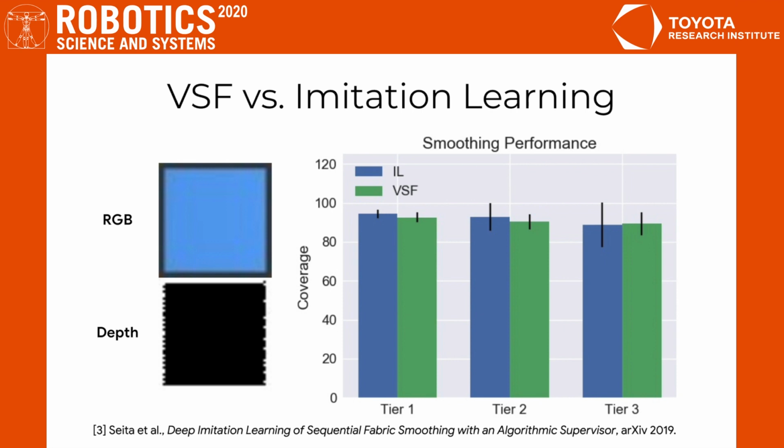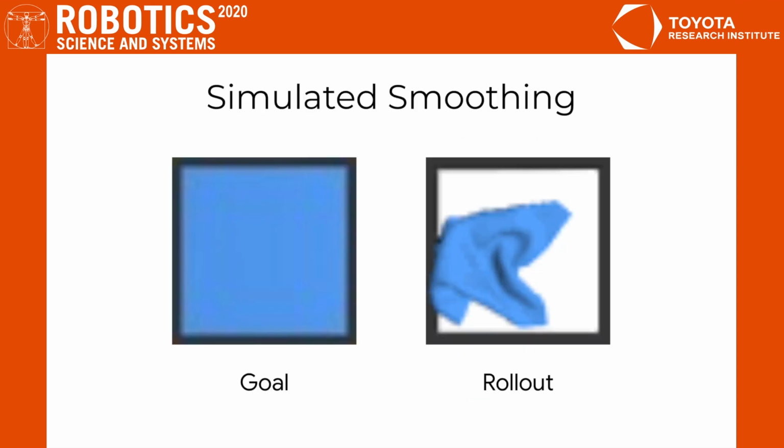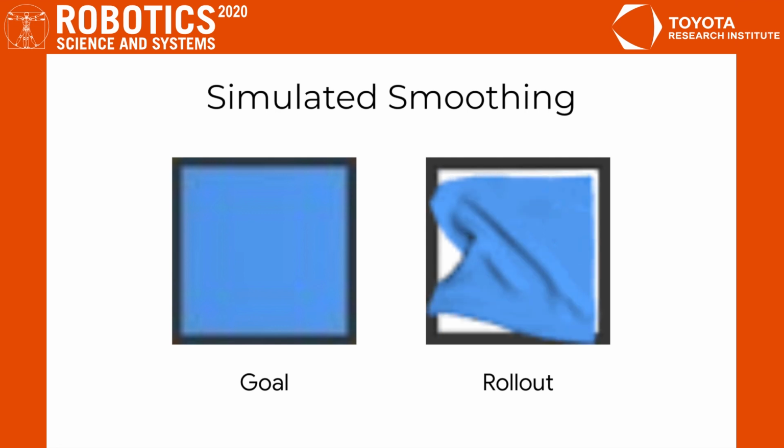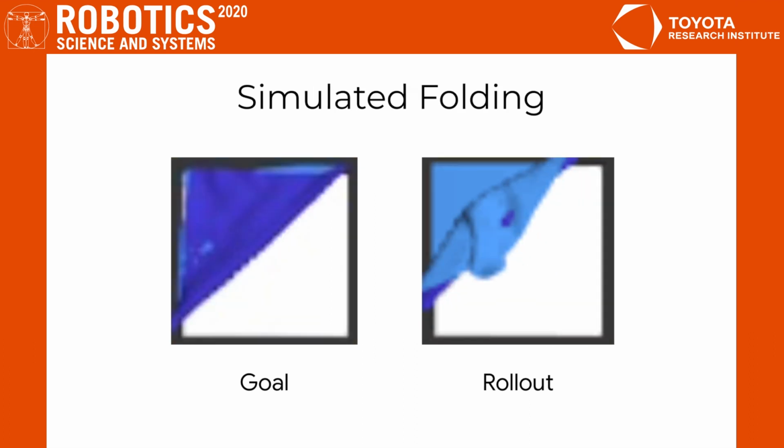Here we show an example rollout of VSF on the smoothing task in simulation as a time-lapse of observations taken after applying actions and letting the fabric settle. For clarity, we only show the RGB channels. These are the actual 56 by 56 observations given to the model, which are downsampled due to the high computational complexity of Visual Foresight. We next apply the same VSF policy, but this time with an initially smooth configuration and a goal image of a diagonally folded fabric.